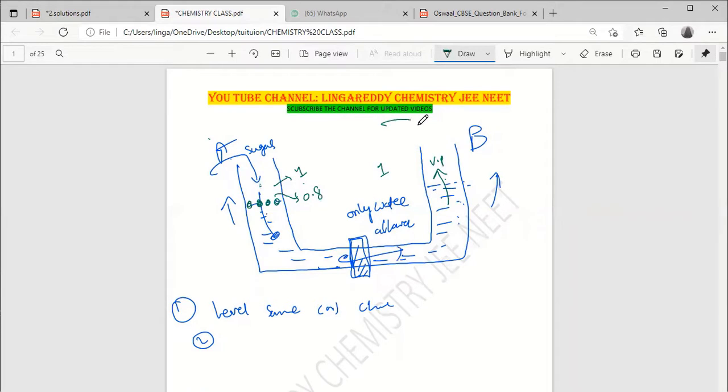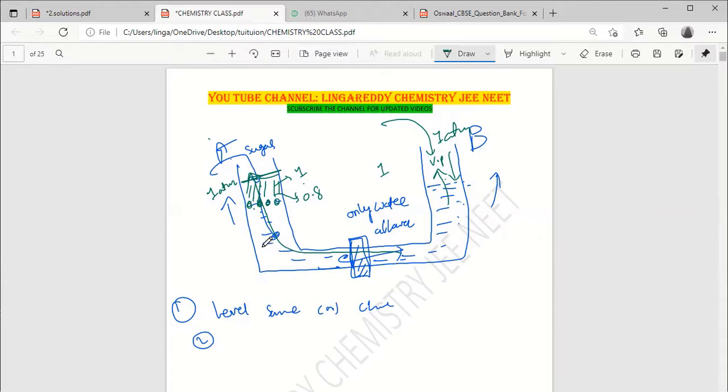Outside, atmospheric pressure is 1 atm, so 1 atm pressure is applied here, while here only 0.8 is applied. So the water flows towards this solution until it reaches 1 atm. As the height increases, it may reach this level, and then it again reaches 1 atm. Then the flow will stop.